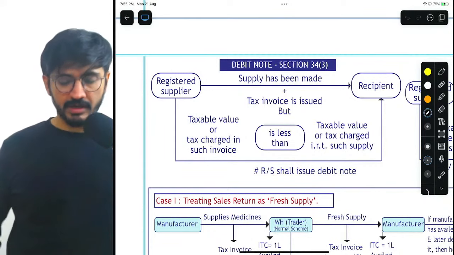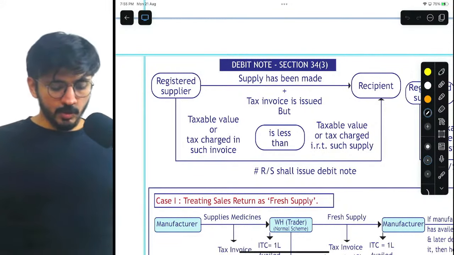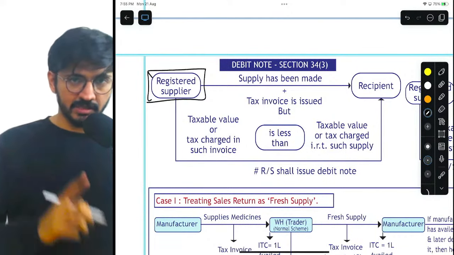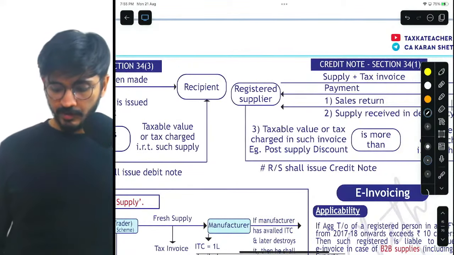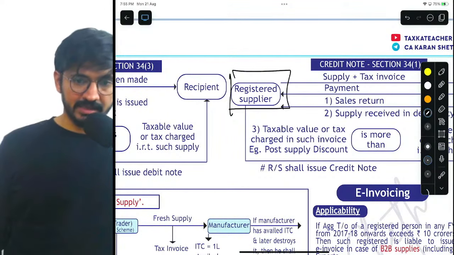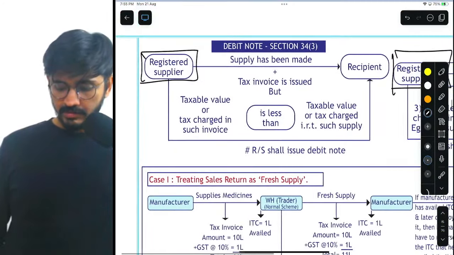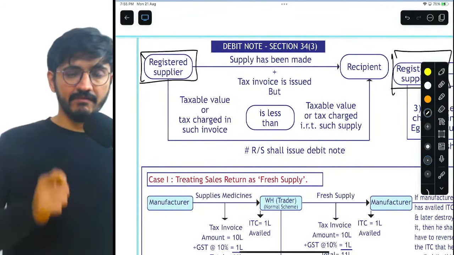When I talk about debit note, understand that you always have to check the transaction both for debit note and for credit note from the standpoint of registered supplier. Is that very clear, my dear friends? Yes, sir. Okay. Very important.